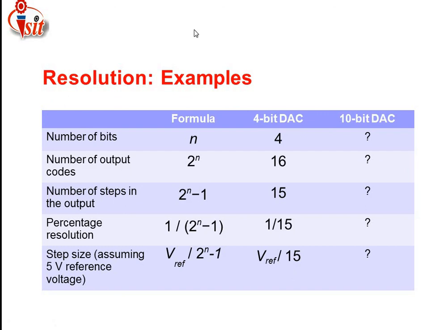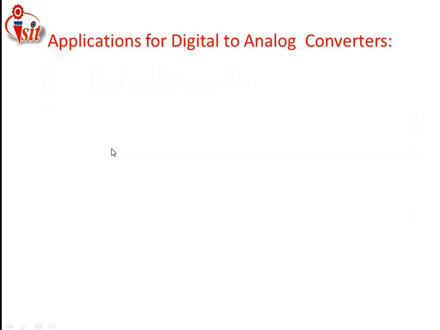Thus, by using these formulas and putting in how many bits are involved at the input side of a DAC, we are going to calculate these parameters. These parameters include the number of bits, number of output codes, number of steps in the output, then the percentage resolution related to the DAC, then the step size, assuming a 5 volt reference voltage. We also find out the step size involved for that DAC. These are very helpful parameters for the calculation of resolution related to conversion of a DAC.